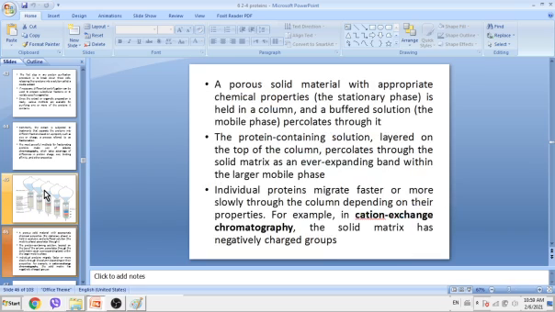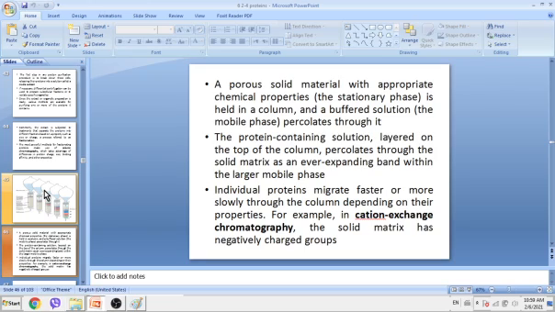A porous solid material with appropriate chemical properties, the stationary phase, is held in a column, and a buffer solution, the mobile phase, percolates through it. The protein-containing solution laid on the top of the column percolates through the solid matrix as an ever-expanding mass. Gradually this band will expand to make the separation easier. Individual proteins migrate faster or more slowly through the column depending on their properties.